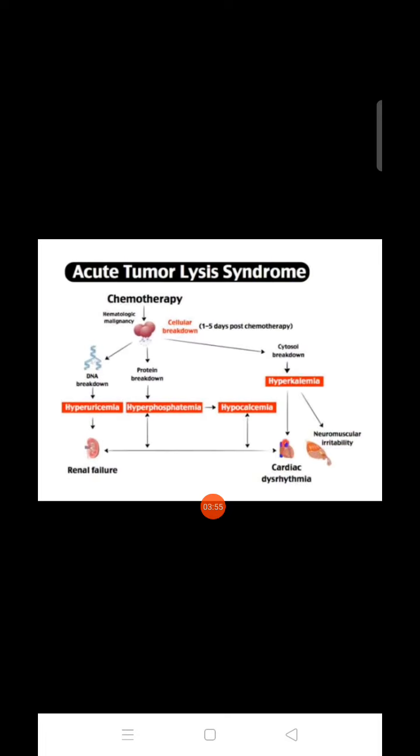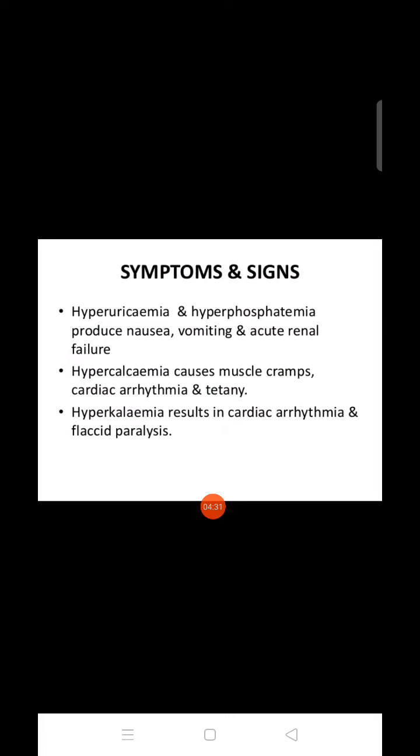In this, with chemotherapy, if there is a cancer of the blood, cellular breakdown occurs 1 to 5 days post chemotherapy. The DNA breaks down, protein breakdown and cytosol breakdown occur, with hyperuricemia. These can cause cardiac dysarrhythmia, renal failure and neuromuscular irritability if we do the chemotherapy. Lysis means breakdown.